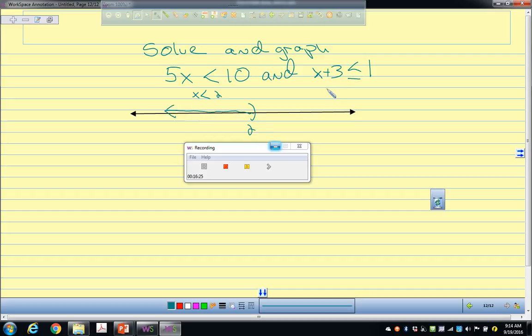But this one, you solve them, what do you get? x is less than or equal to what? -2. So if I start here at -2, oh, we're almost done, aren't we? It overlaps down this way. So your solution is this part of the graph. Anything that is less than -2.